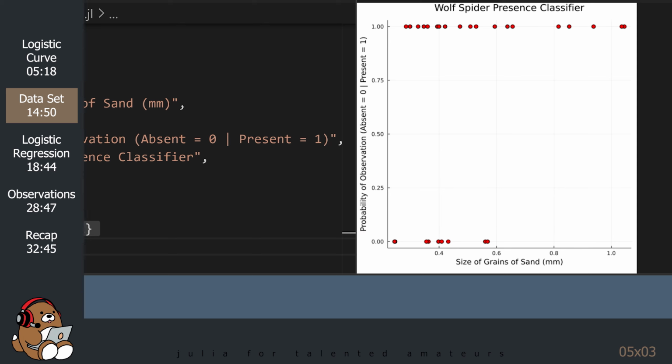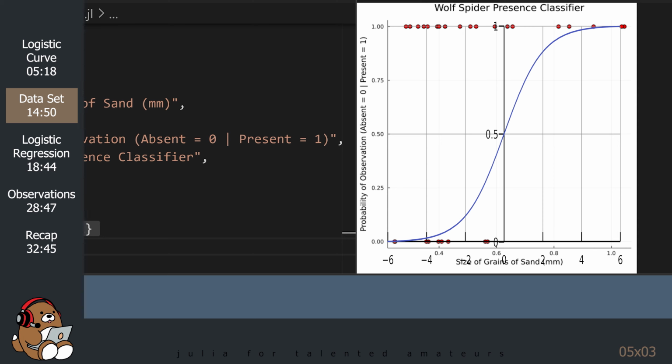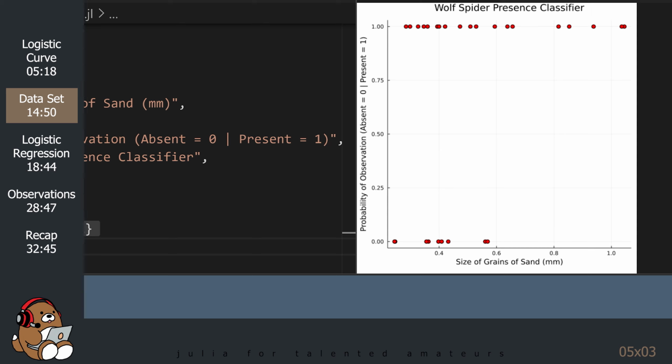Just by looking at this data, it's not obvious how you might use the size of the grains of sand in order to predict the presence or absence of the spider, since there's a lot of overlapping data. Instead, what we want to do is to fit a logistic curve to this data in order to generate a model that we can use to predict the probability of the presence of the spider given the grain size. Again, just by looking at the data, it's not obvious how to find a best fit logistic curve for this data. That's why we need machine learning.